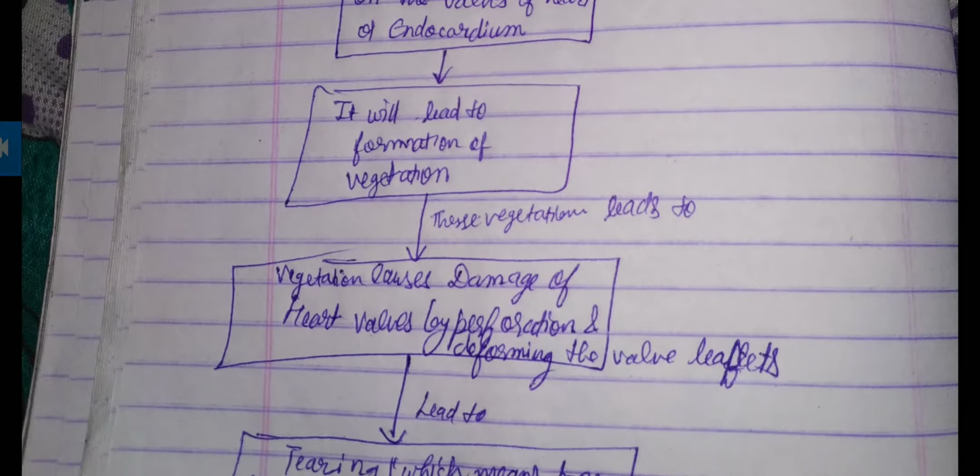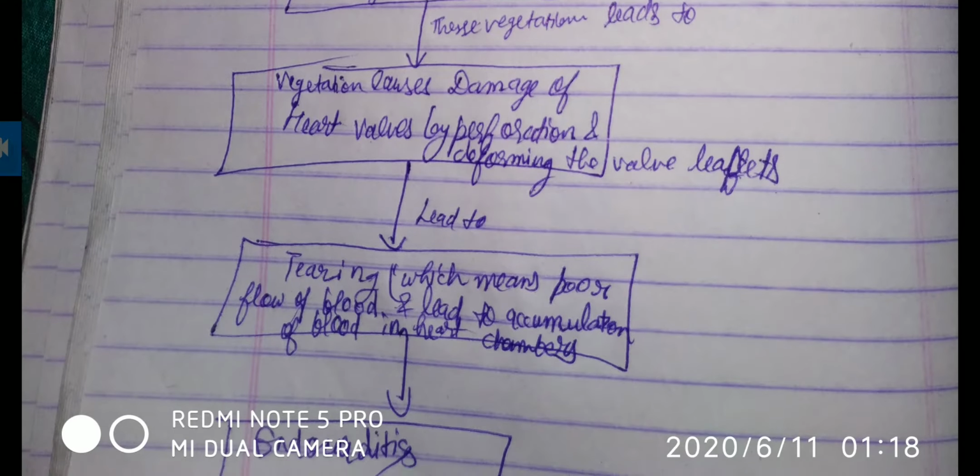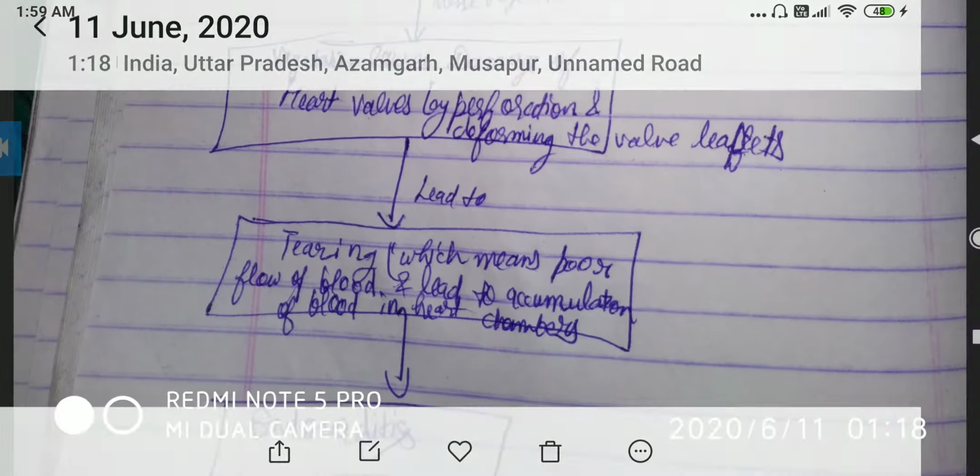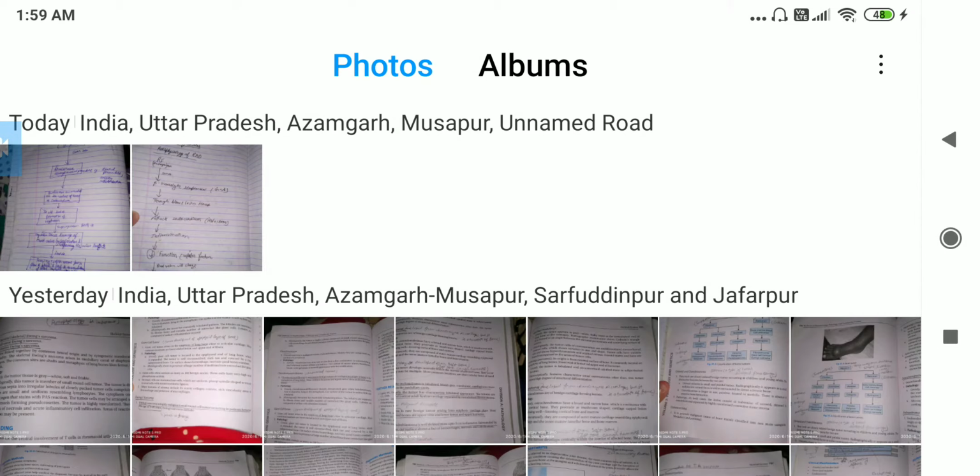Fibrin and platelets. Then these vegetations will lead to damage of the heart wall by perforation and deformation of the valvular leaflets. Means there will be damage of the heart wall by perforation and the valve leaflets will be damaged. Then it will lead to tearing, which means poor blood flow and accumulation of blood in the heart chambers will occur. It will cause endocarditis. Now I will show some diagrams of the affected endocarditis.